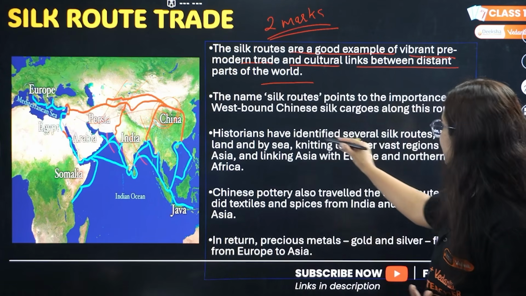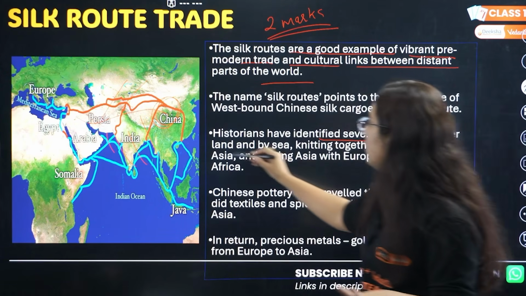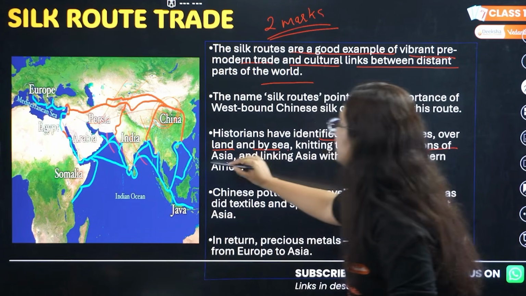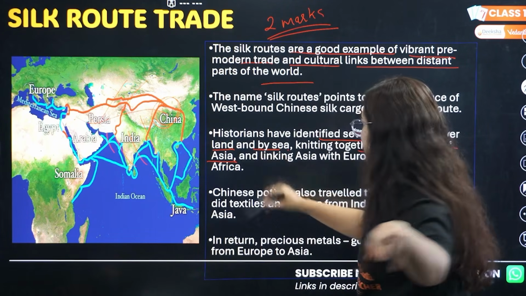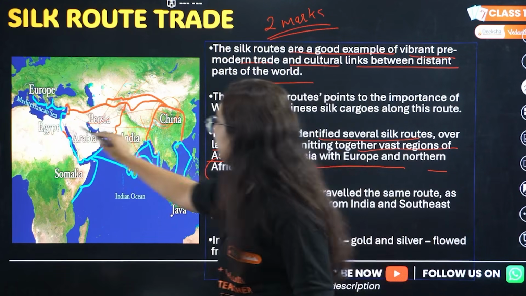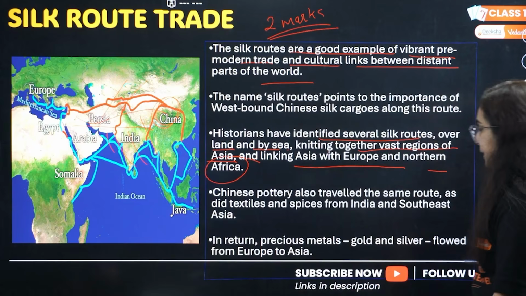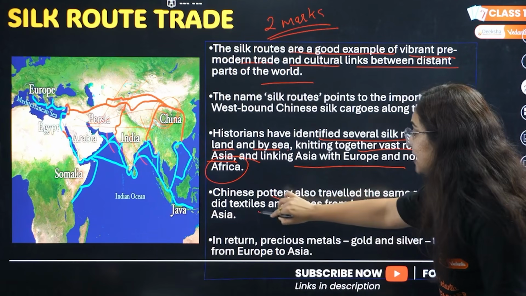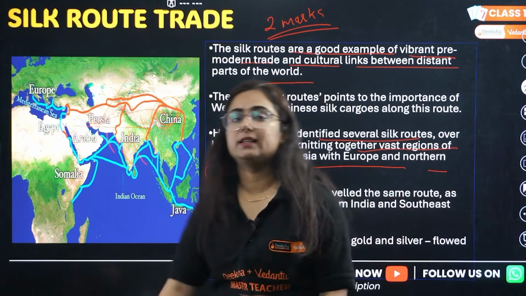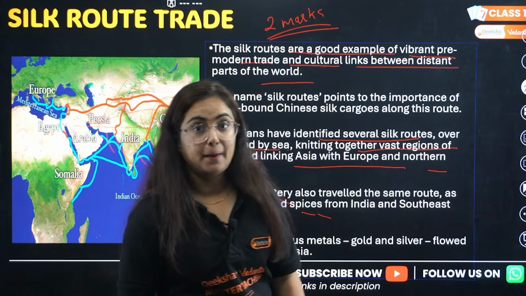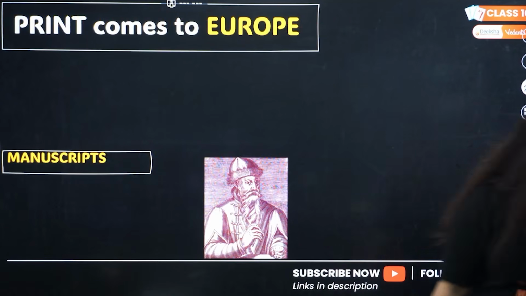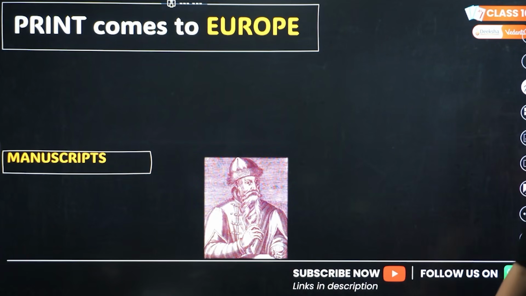So historians identify the Silk Route over land and by sea, knitting together vast regions of Asia. Pay attention: Asia, because China, Europe with Northern Africa. Part of Northern Africa also touches this route. So pottery and textiles from Asia, and spices from India, were also sent via this route, and in return we got precious metals. However, those precious metals were also ours only.